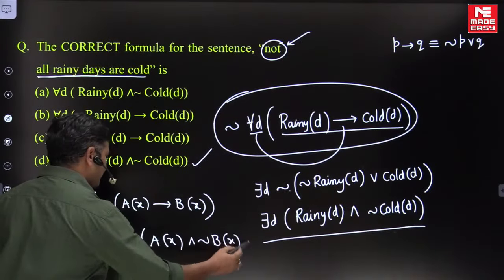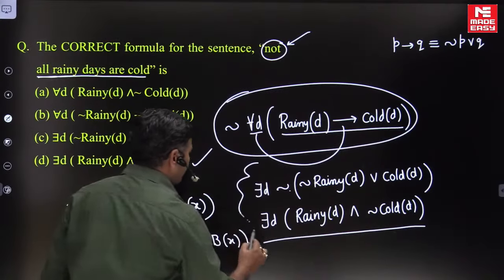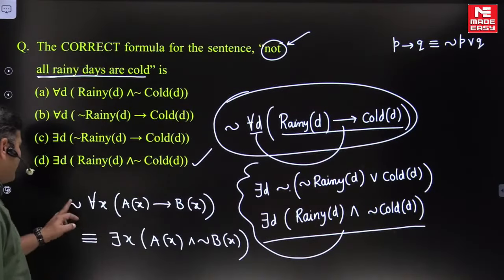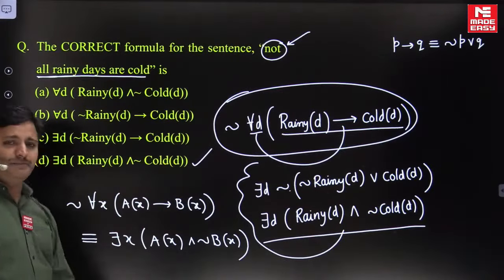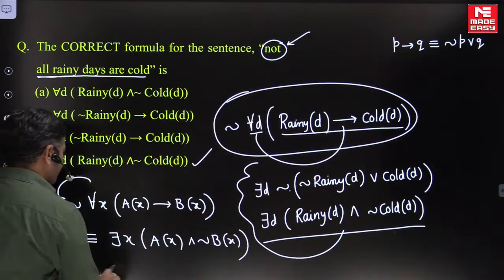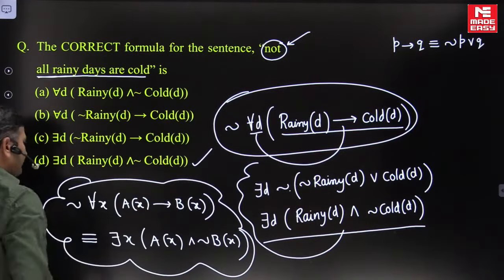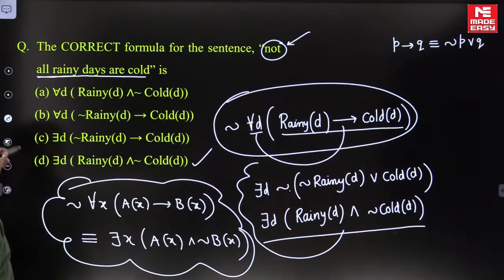It is used in many places, therefore every time it is not required to write the statement like this. So whenever we see negation of for all x A of x implies B of x, it means there exists x A of x and negation B of x. Try to remember this one, friends. Let me discuss the next problem.